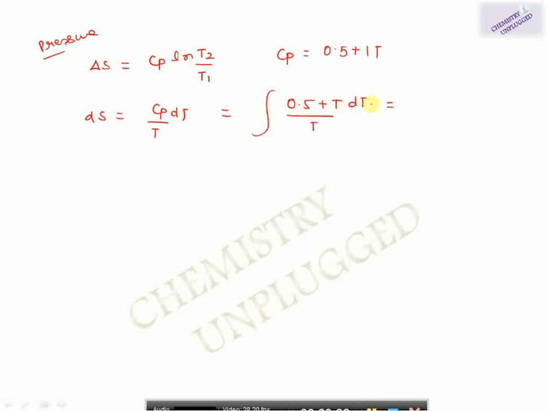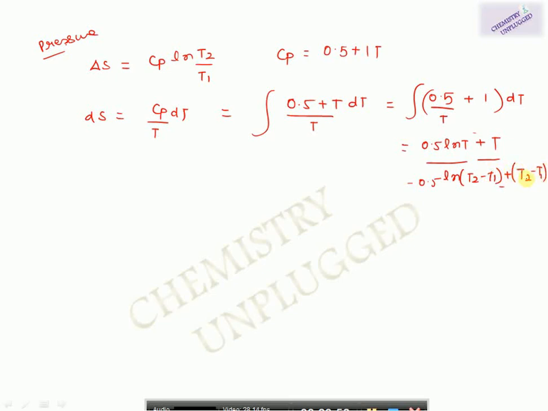So this will become the integral of 0.5 over T plus 1 dT. Now you can easily integrate it. It will become 0.5 ln T plus T. So you can solve it. If the range of temperature is given, then you can write the values of T2 and T1. So it will become 0.5 ln (T2 over T1) plus (T2 minus T1). Now you can place the values of T2 and T1 in this equation and you will get your correct answer.